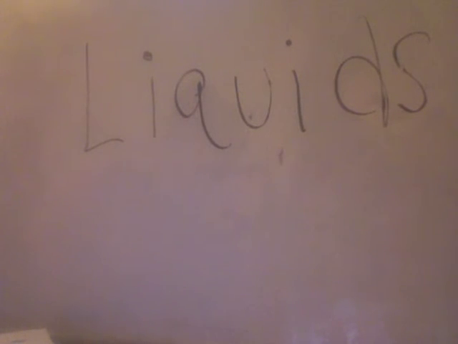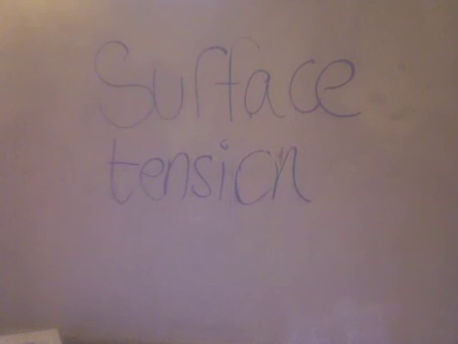Now we're going to talk about liquids. Liquid has something called surface tension. This is when the liquid surface particles are attracted to each other. This decreases the area to the smallest possible size. Surface tension is the reason why if you jump off a very high diving board, it can hurt. This is also the reason why some bugs can walk on water.